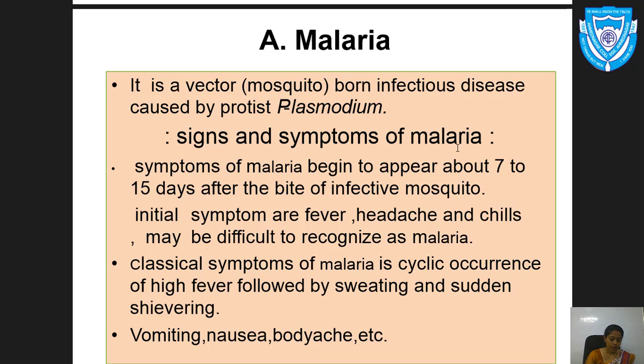Okay, now let us start with the signs and symptoms of malaria. Before we start, how do we know that we are suffering from a disease? Yes, on the basis of the symptoms and signs. What are symptoms? The things we feel as being wrong. So the symptoms indicate that there might be a disease, for example headache, stomach pain, some kind of fever.